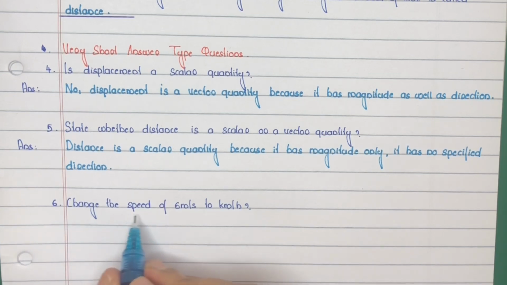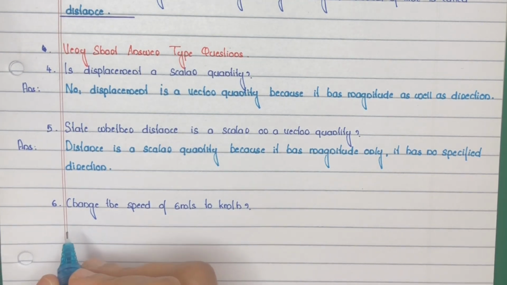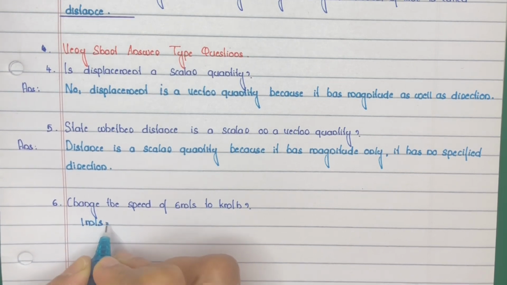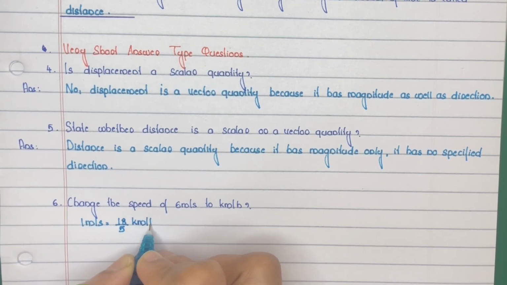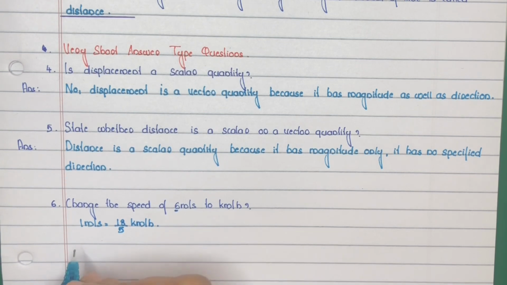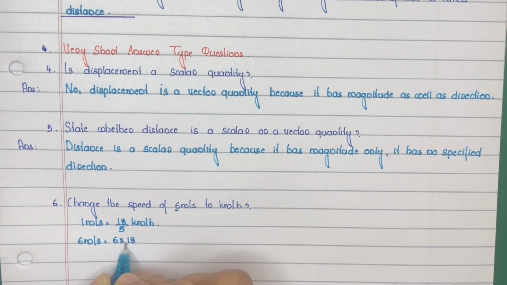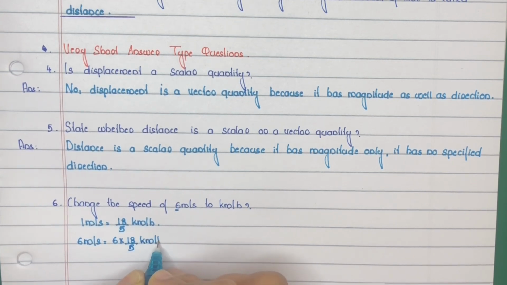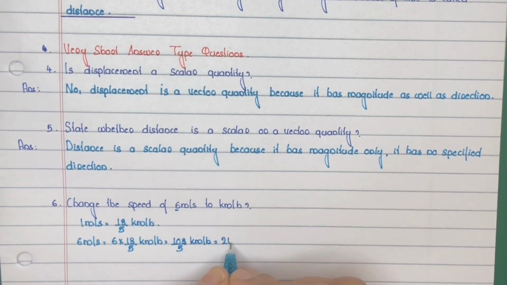Question number 6. Change the speed of 6 meter per second to kilometer per hour. That is meter per second to kilometer per hour. We know that 1 meter per second is equal to 18 by 5 kilometer per hour. So here 6 meter per second is equal to 6 into 18 by 5 kilometer per hour. 6 into 18, 108 by 5 equal to 21.6 kilometer per hour.